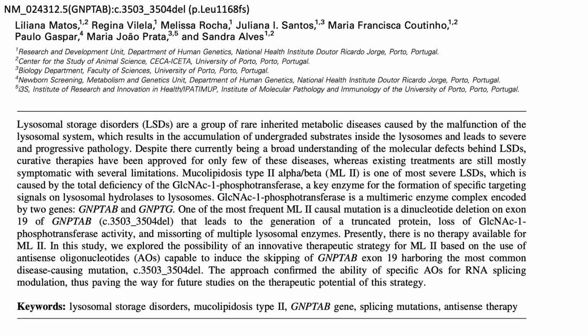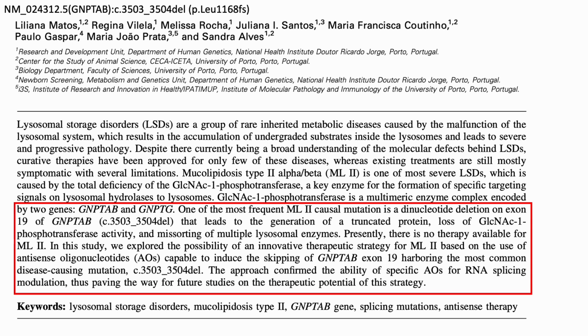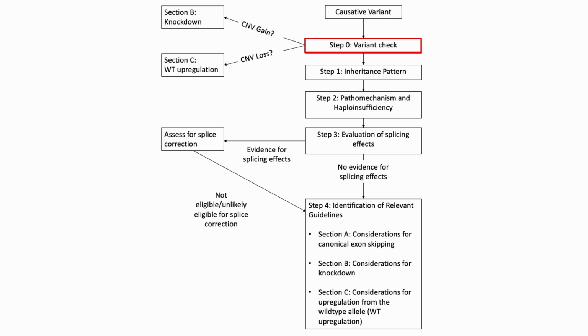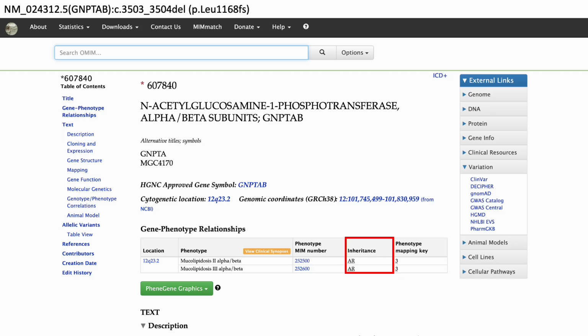Scrolling down, this article provides us with useful information. We see that this variant is loss of function and that the variant is found in exon 19. This article provides us with the information for step 2. The mechanism is loss of function. We still need to check the inheritance pattern. As suggested by our guidelines, we can use OMIM for this. The inheritance pattern is autosomal recessive.